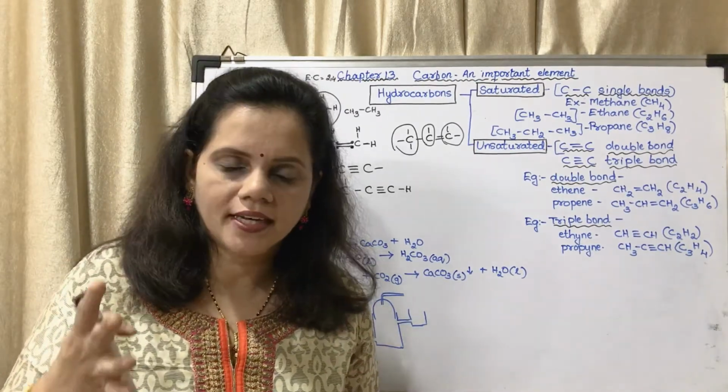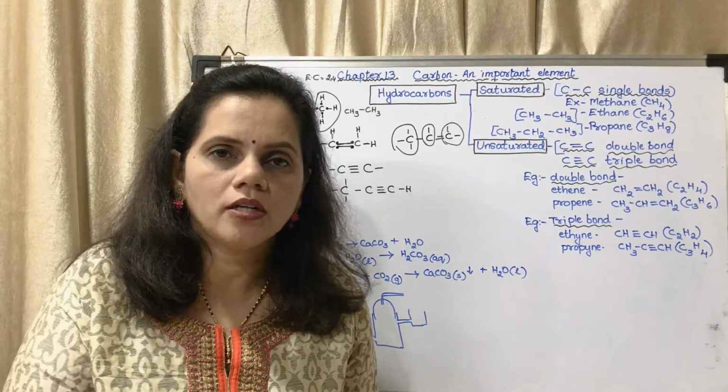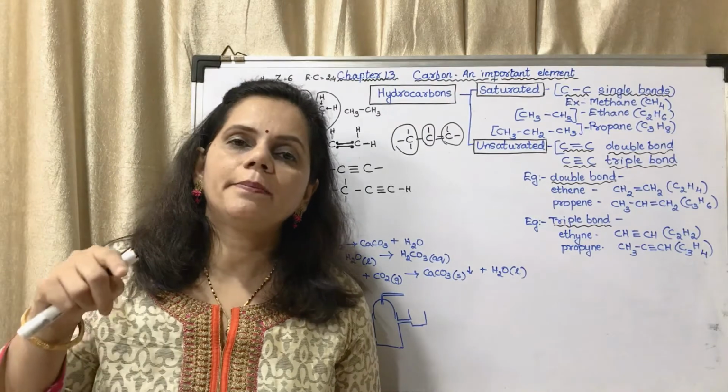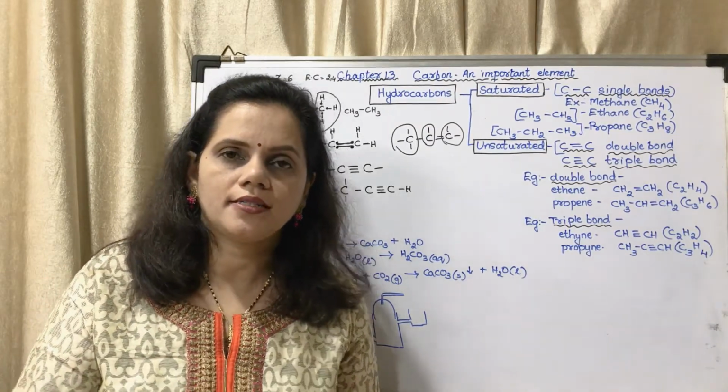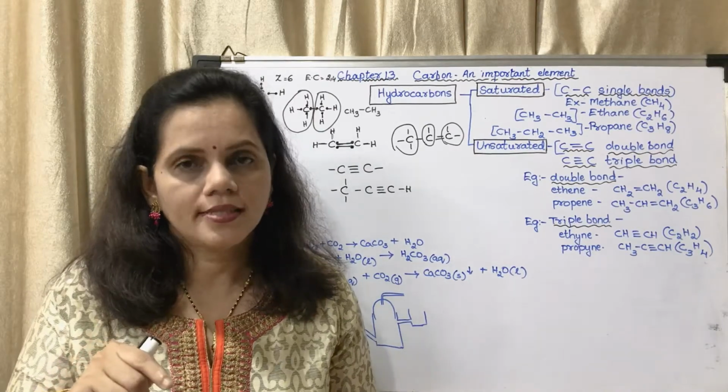it is happier. We can think so, it is happier with a single bond rather than a double bond or a triple bond. So the compounds with single bond are said to be less reactive. They are considered to be more stable.